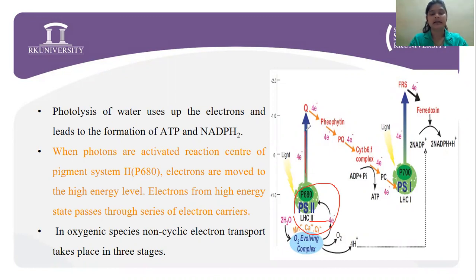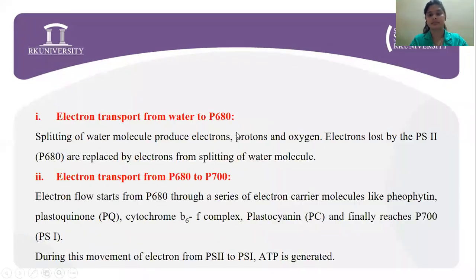The electrons from the high energy state pass through a series of electron carriers. In oxygenic species, non-cyclic electron transport takes place in 3 steps. The first one is the electron transport from water to P680.